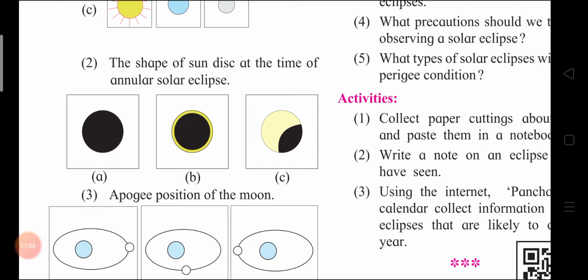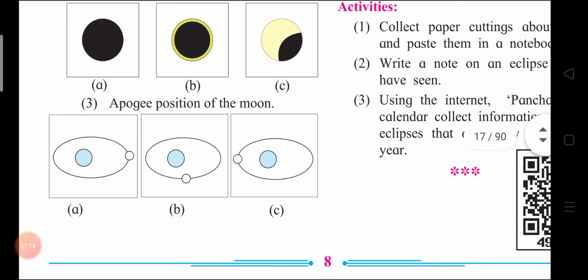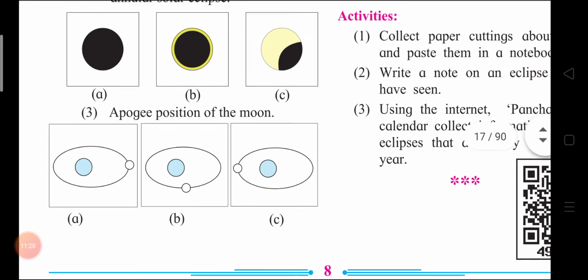Answer is B. See the ring. The moon is hidden. Next, apogee position of the moon. A. Why? The earth and the moon are furthest. The distance is far away. Okay?